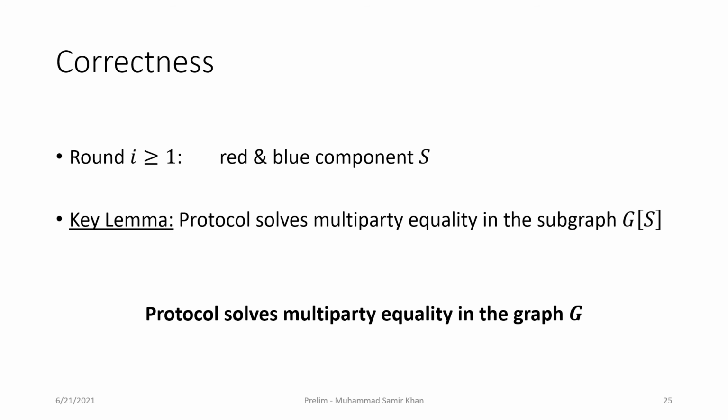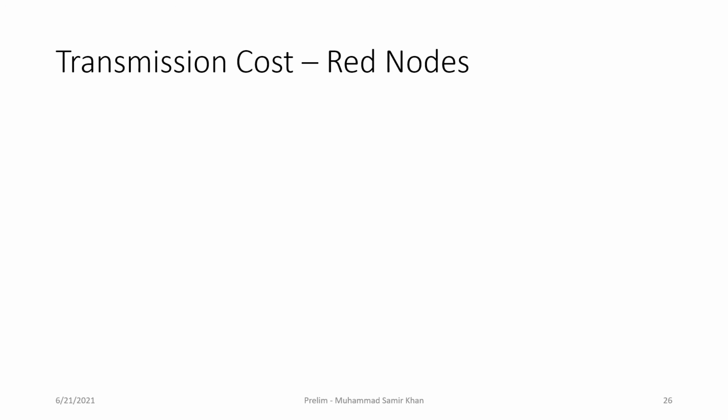Now from this lemma, since for every round i, we know that the protocol solves the multi-party equality problem in the subgraph induced by the set S, this implies that the protocol actually solves the multi-party equality in the entire graph G. We next bound the transmission cost of this protocol.